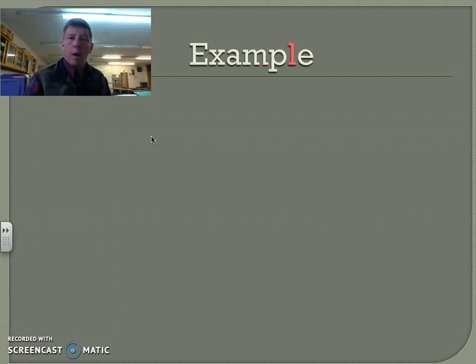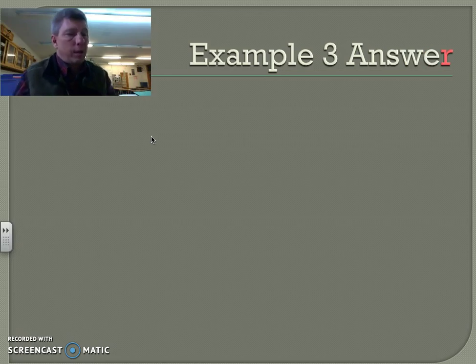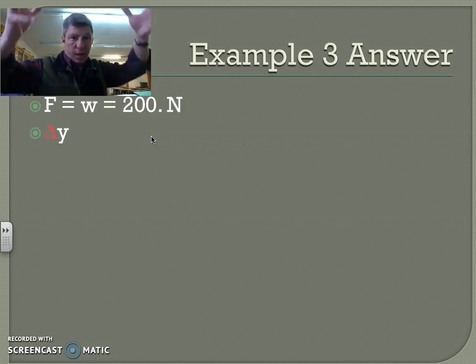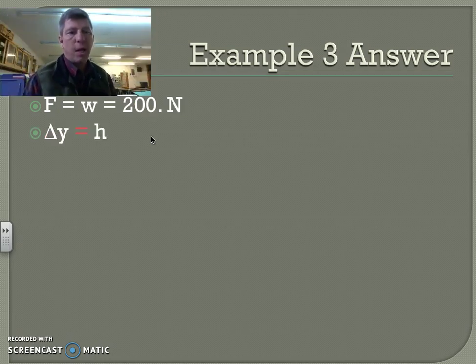We'll start out by making a laundry list, just like we always do. Example 3 says a crane raises a 200 Newton weight. That tells me that the force I'm going to have to apply in raising this object is equal to little w, which stands for weight.